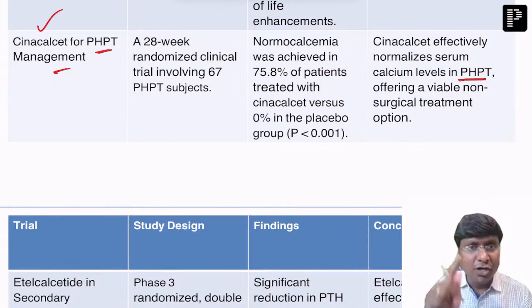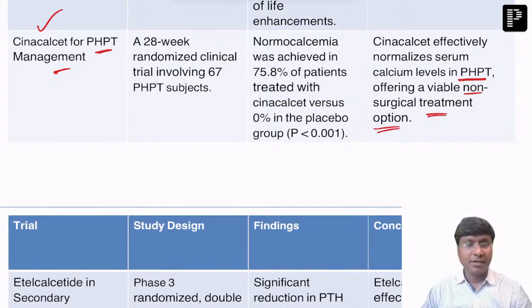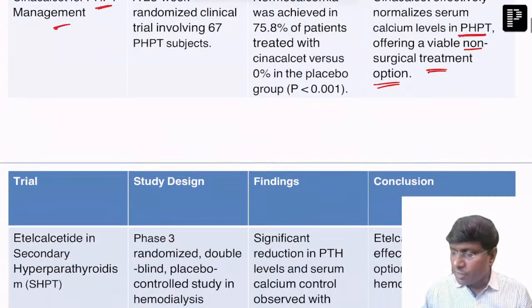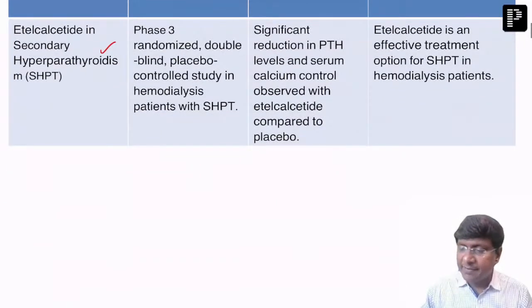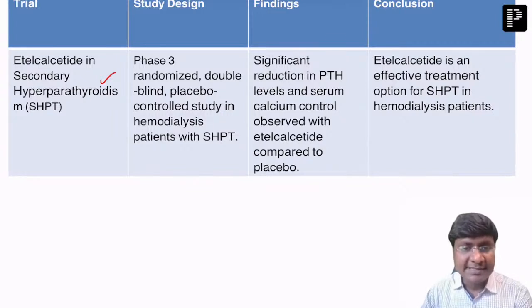This is a viable option in non-surgical treatment patients, right? So this is one of the options in non-surgical treatment patients. So the molecule is cinacalcet, right? Then one more important molecule, but this is for secondary hyperparathyroidism. And what is the name of this particular molecule? That is